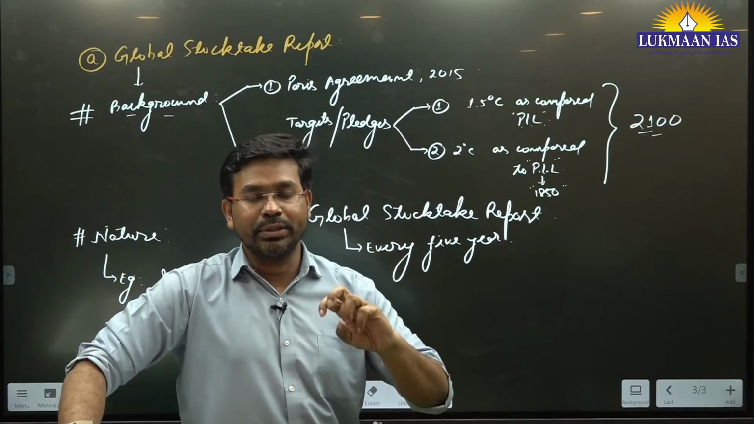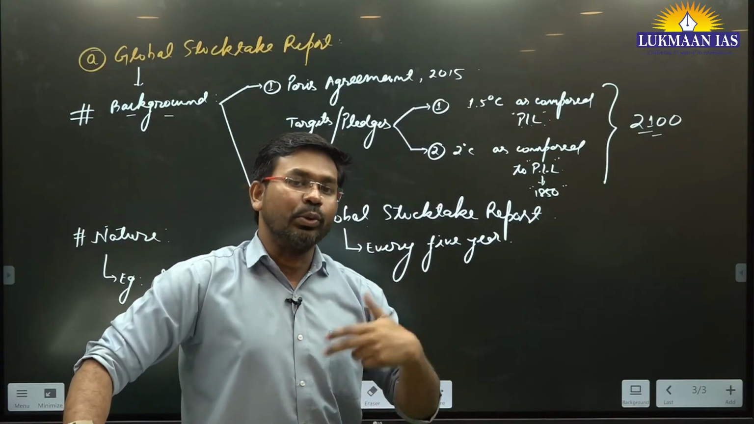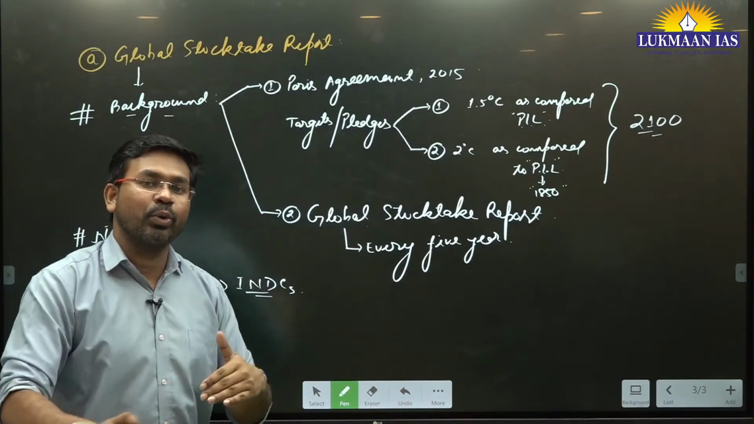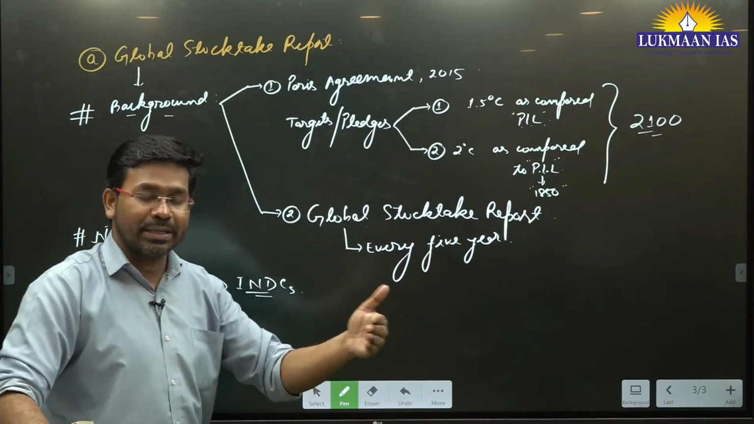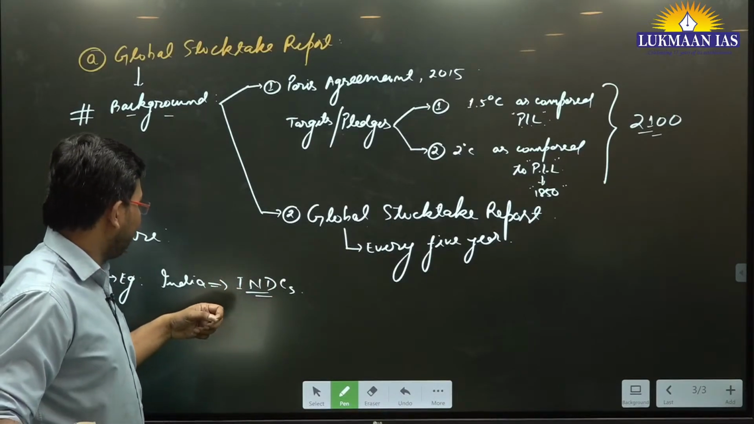We want to reduce the emission of fossil fuels. This can be another target. We want to utilize solar panels. This can be another target. We want to phase out coal-based power plants. This can be another target. So these are intended nationally determined contributions.